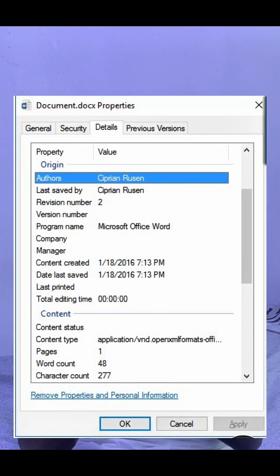Now, what are the things we can say about a file? Number one thing we can say about a file is that a file always contains data, and the data can vary. It can be in the form of pictures, videos, documents, text or anything. Number two is that every file has what we call metadata. Metadata are the hidden properties of every file.